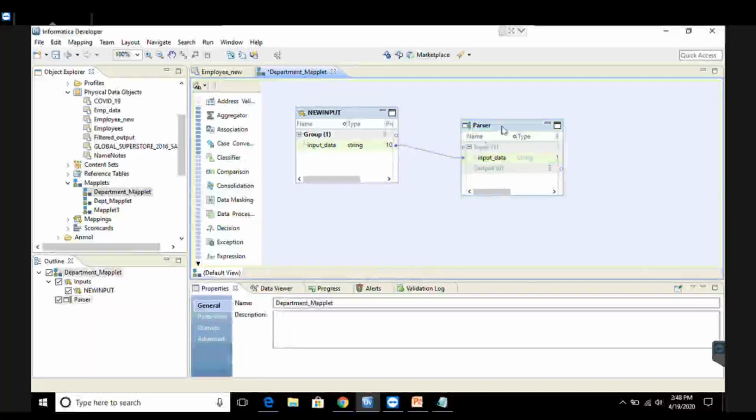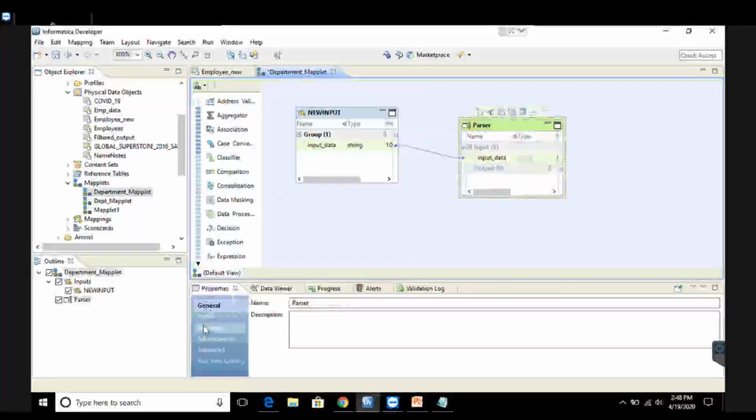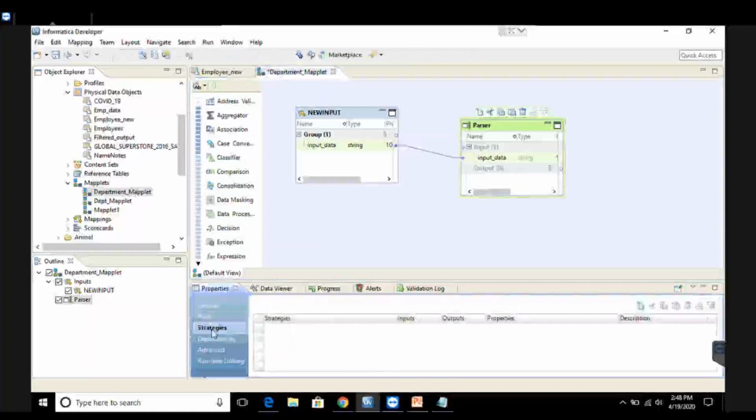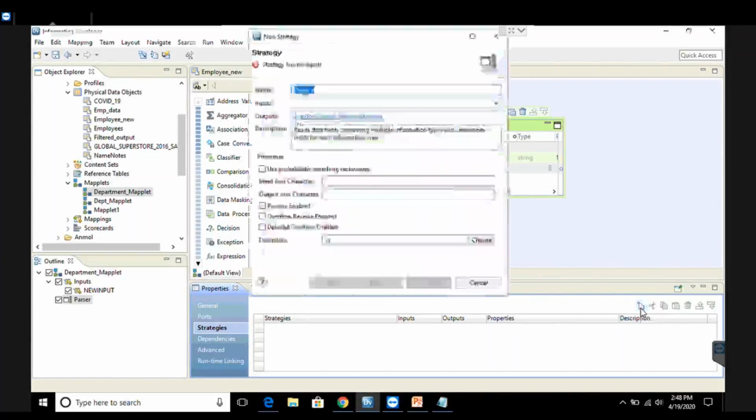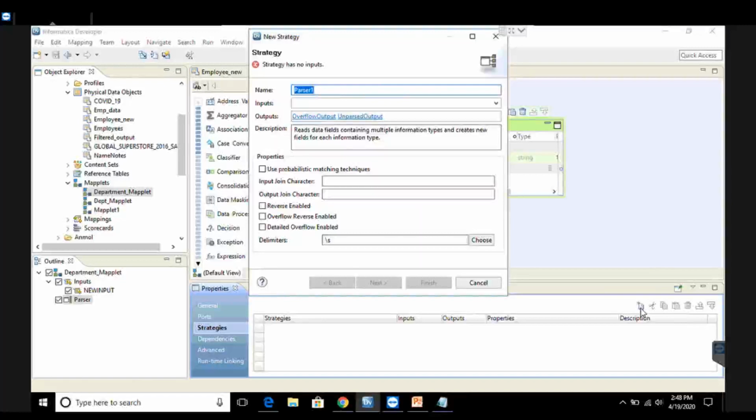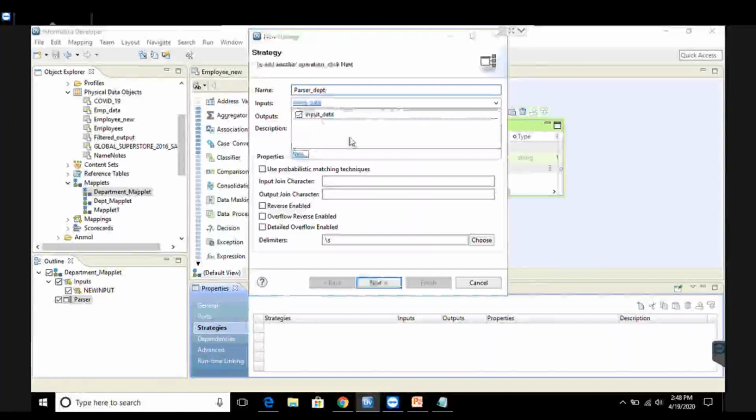Next task is to build a strategy for parser. So I'll select this parser, go to its properties, and under the properties tab, I have an option called strategies. Below ports, there's an option called strategies. Select this and click on the icon called new. By this, you can add a new strategy onto this parser. I'll click this. You'll get a pop-up in front of you. Now you can give a name to your strategy. So parser underscore department is the name of my strategy here. Now you can select the input ports, that is your input underscore data, right?